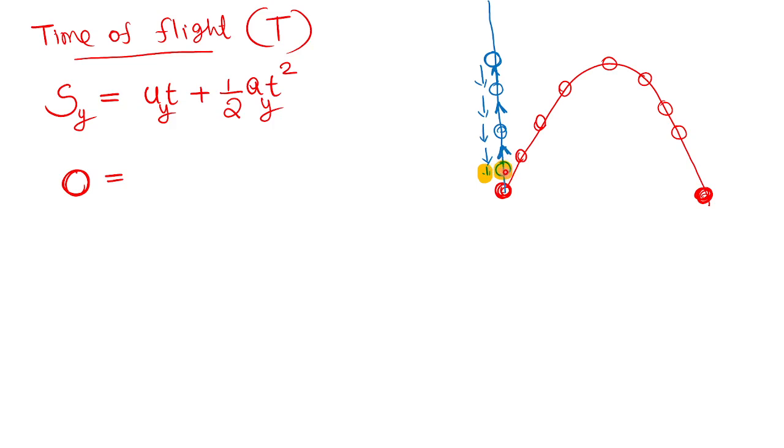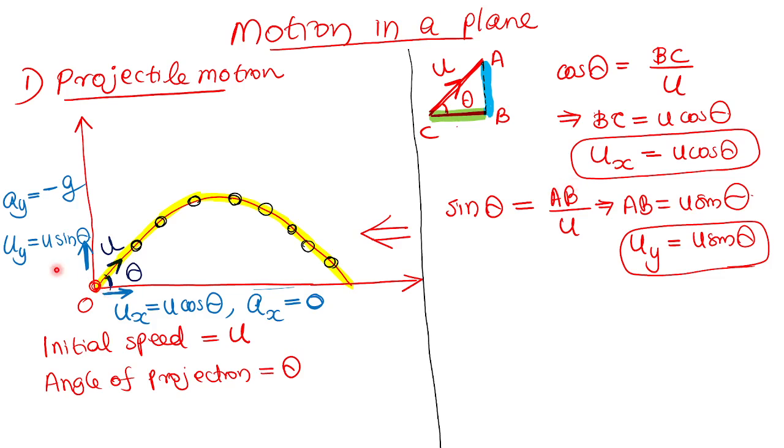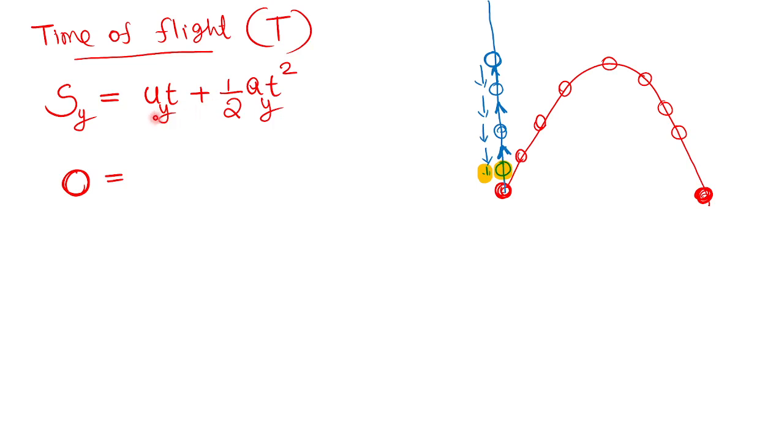The vertical shadow starts from this point, moves up and then moves down. Finally, this is the final position. Initial and final positions coincide during the time of flight. During the time of flight, the net displacement covered by the body during the motion will be 0. Uy is the initial speed of the vertical shadow. Uy I have already discussed and derived. Uy is u sin theta.